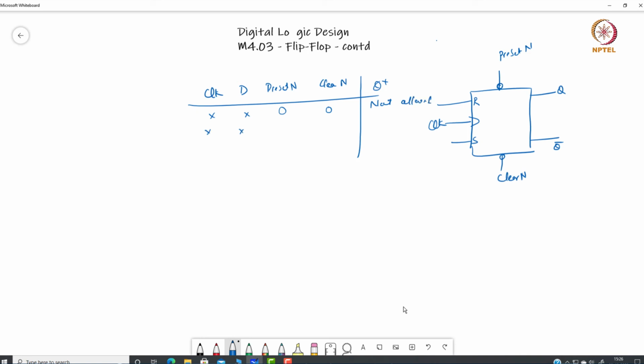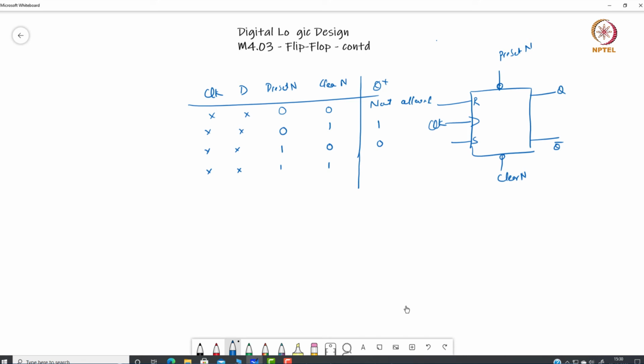If clear is 1 and preset is 0, because it is active low, the output is going to be 1, and similarly when clear is 0, that means clear is active, and the output is going to be 0. Similarly, if both of them are 1, then the circuit will behave according to the clock and D.